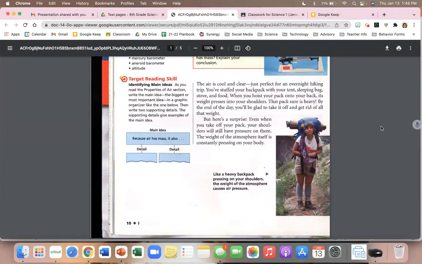But here's a surprise. Even when you take off your pack, your shoulders will still have pressure on them. The weight of the atmosphere is constantly pressing on your body.